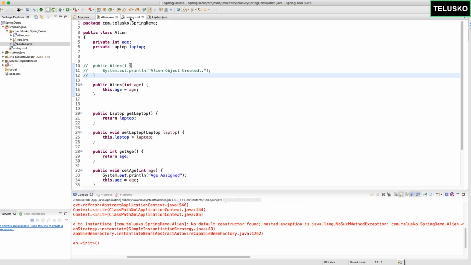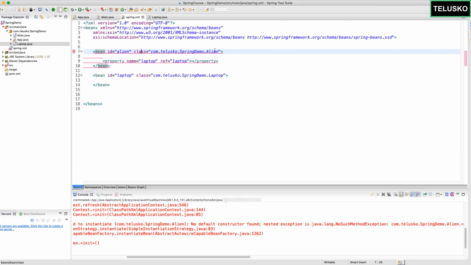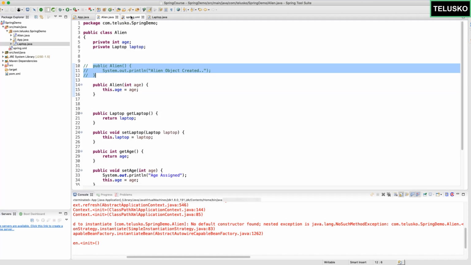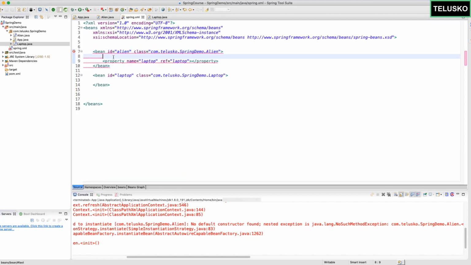Since we are creating this bean, the object of Alien, by default it will call the default constructor, right? And as you can see in Alien, we don't have a default constructor. The constructor which we have is a parameterized one. So in order to run this code, you need a default constructor here. Otherwise, you can mention here, hey, don't use the default constructor, use the parameterized one. And the way you can pass the value is by using constructor-arg. It's very simple actually. You can simply say value equal to, and assign any value here. Let me say 12.